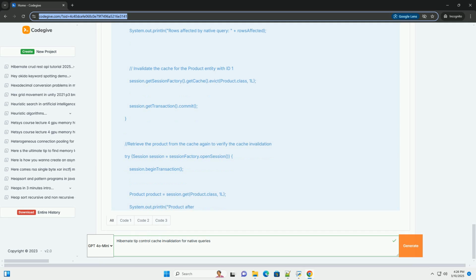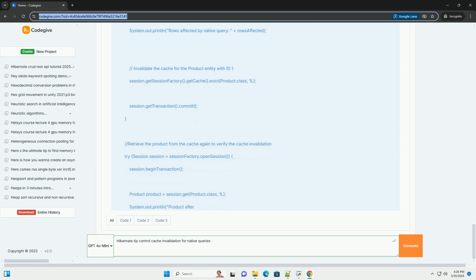evictCollectionRegion, Product.class.getDeclaredField("products").getType().getName(), to evict a particular collection. 3. Monitoring. Monitor the cache hit/miss counts to verify the effectiveness of your invalidation strategies.